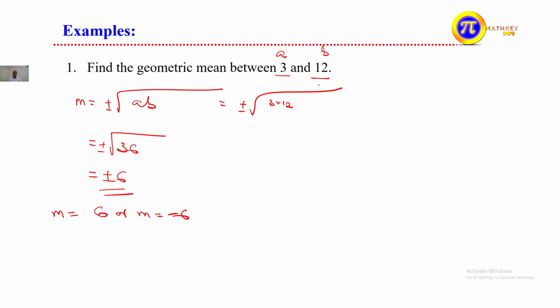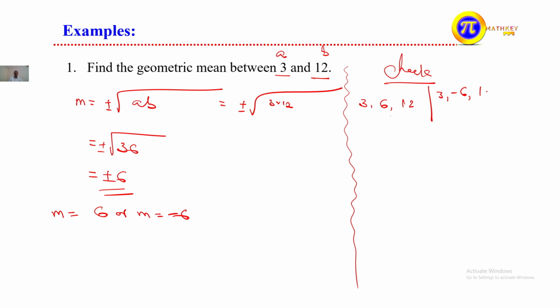And then check whether it satisfies or not. When you check this one, if it is 6, the terms are 3, 6 and 12, or if you take negative 6, it becomes 3, negative 6 and 12. Consider and check their ratio. 6 divided by 3 is 2, and 12 divided by 6 is 2.